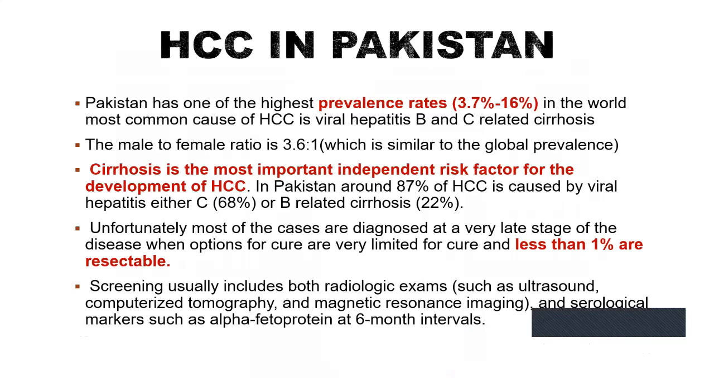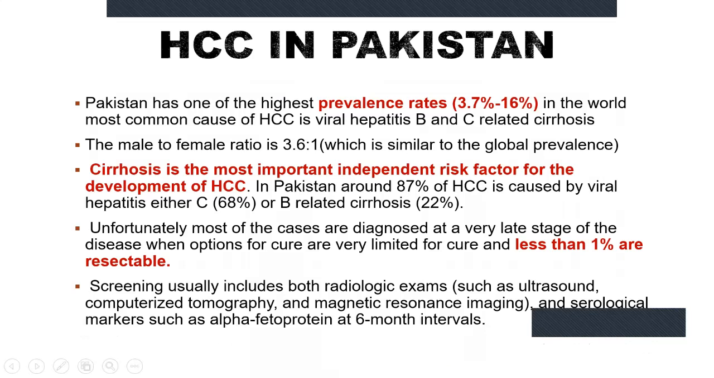Okay, so coming to our research paper, hepatocellular carcinoma. Pakistan has one of the highest prevalence rates in the world, and frankly, it's alarming. The most common cause of hepatocellular carcinoma in our part of the world is viral hepatitis B and C related cirrhosis. There is a male preponderance to it, and cirrhosis is the most important independent risk factor for it. Unfortunately, in our setup, most of the cases are diagnosed at a very late stage, when the options for cure are very limited and less than 1% of the tumors are resectable.